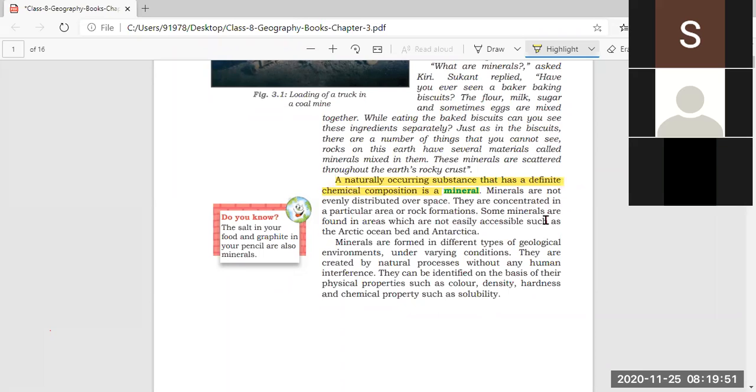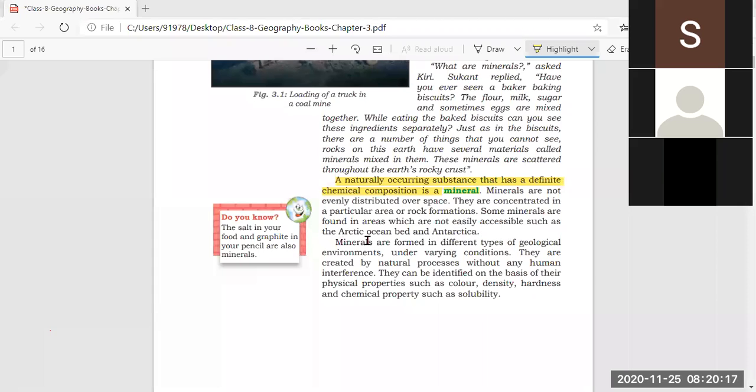They are concentrated in a particular area or rock formation. That means they are found entirely in a particular area or a rock formation. In a particular area, one particular type of mineral can be found in large quantity, and sometimes it is in the rock formations also.